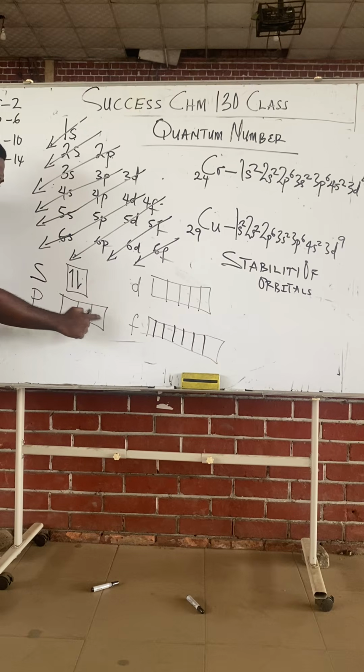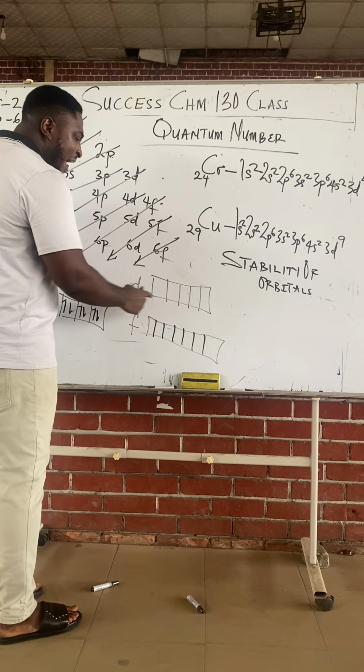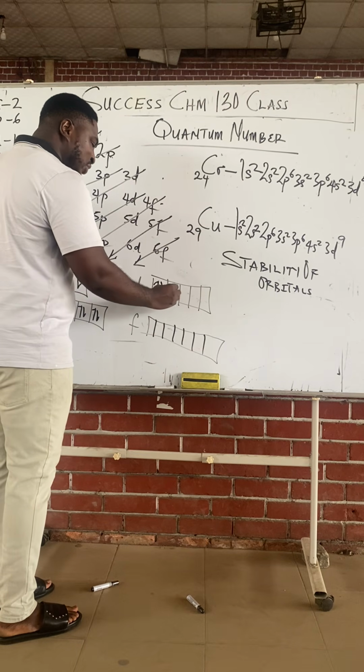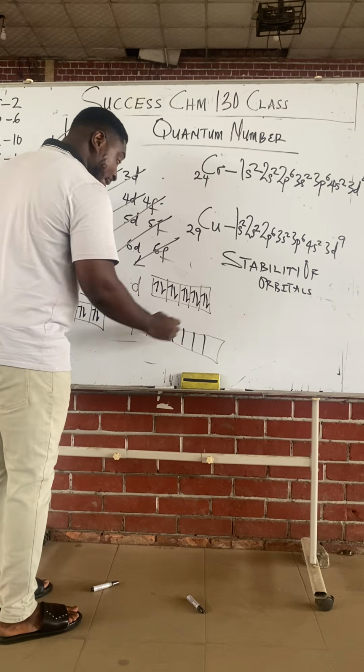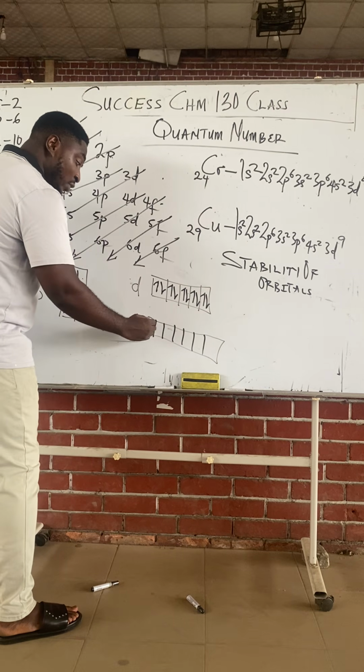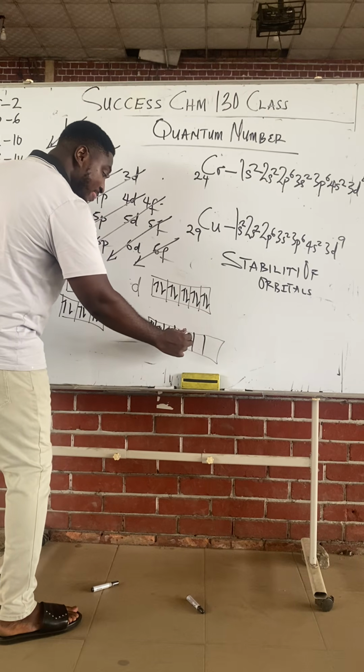The p orbital has 3 blocks. Each one can take 2 electrons, right? The d has 5, each can take 2. So 5 times 2, 10. The f has 7, each can take 2. 7 times 2. You see why f can take 14 maximum.